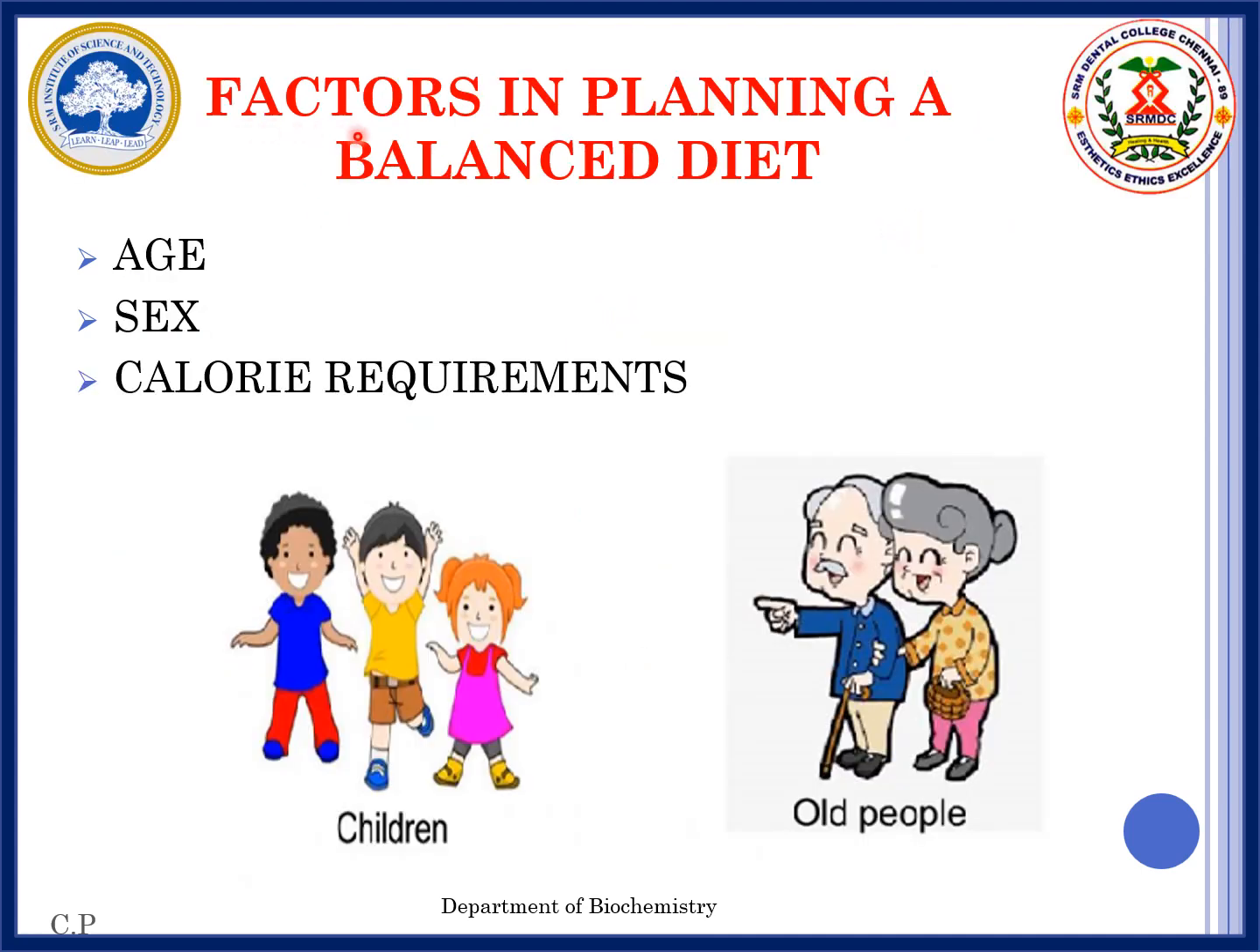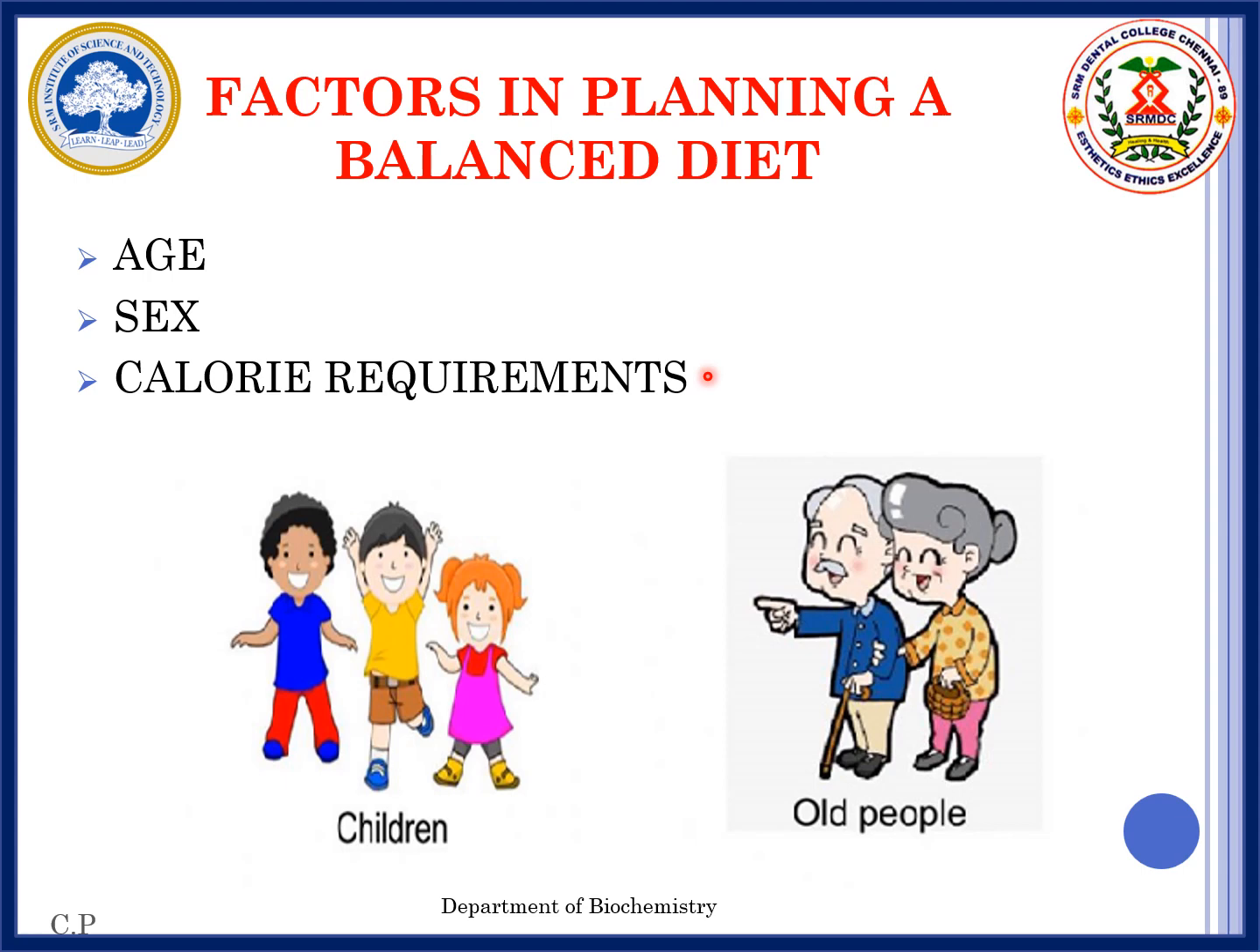Next, we'll discuss the various factors in planning a balanced diet. First factor is age. During the active growth period, children require more proteins. Even adolescents require more protein than old people. Women require more of calcium, magnesium, iron and folic acid during reproductive stages.